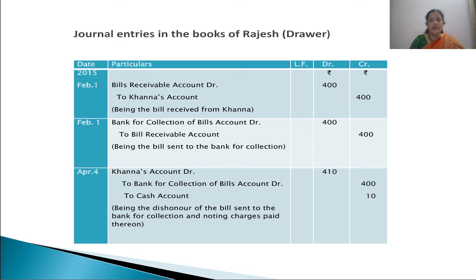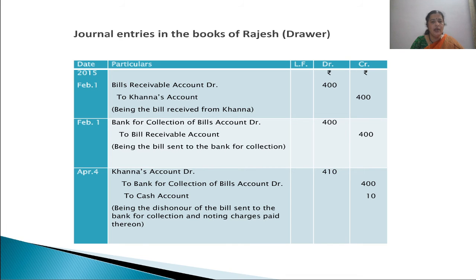So as usual, first in the books of Rajesh, that is the drawer, bills receivable account debited to Khanna's account. That is when we received acceptance on the bill from Khanna, our drawee. Then we sent this bill to banker for collection. So in that case, as already taught, a temporary account will be opened.